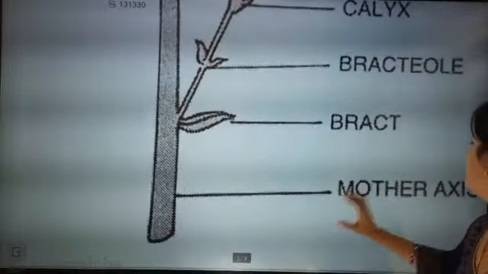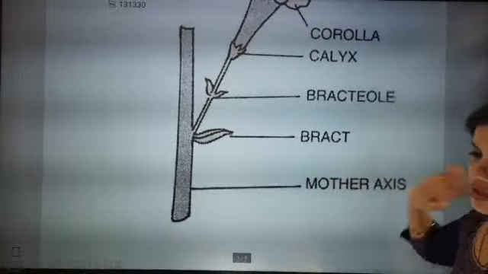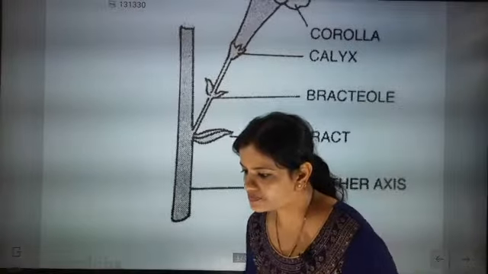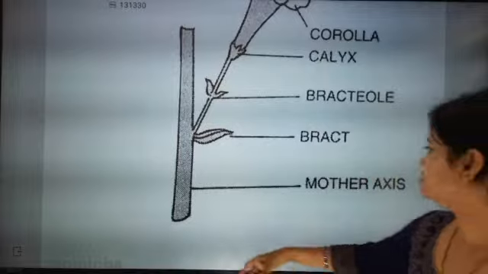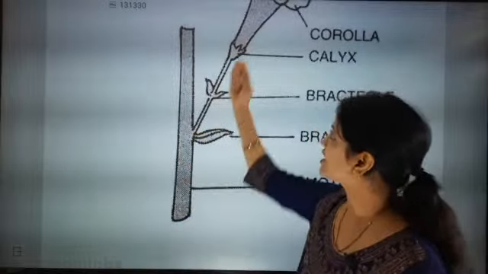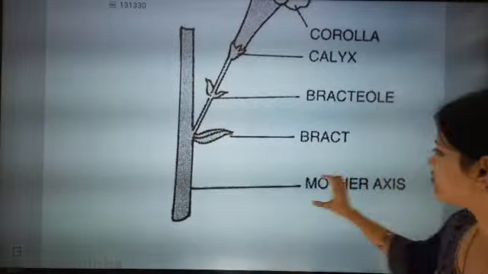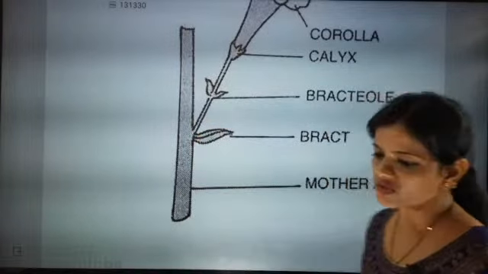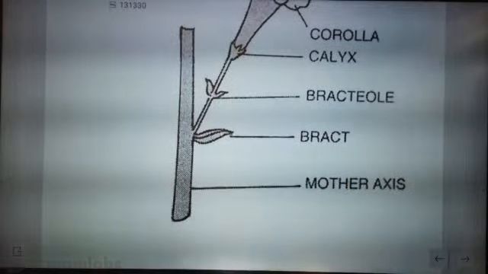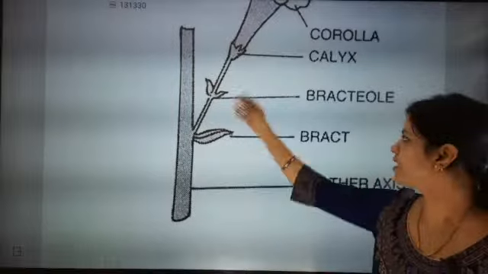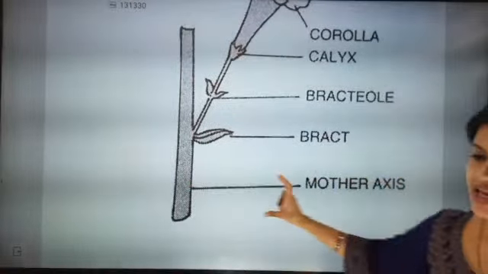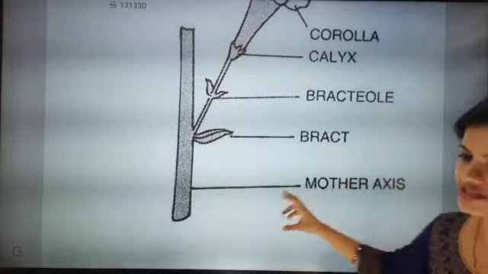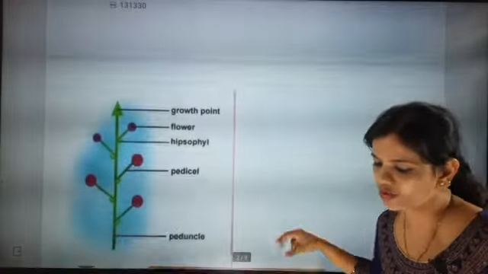So where is the mother axis? No, look here Sudarshan, see the main stem from which the flower is coming, that part is called the mother axis. Now from here the bract is attached, and this part is called the mother axis, where the flower is going to grow.